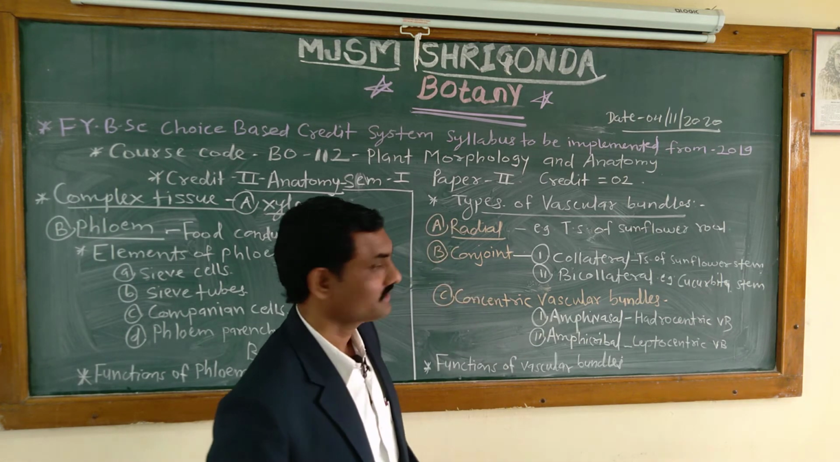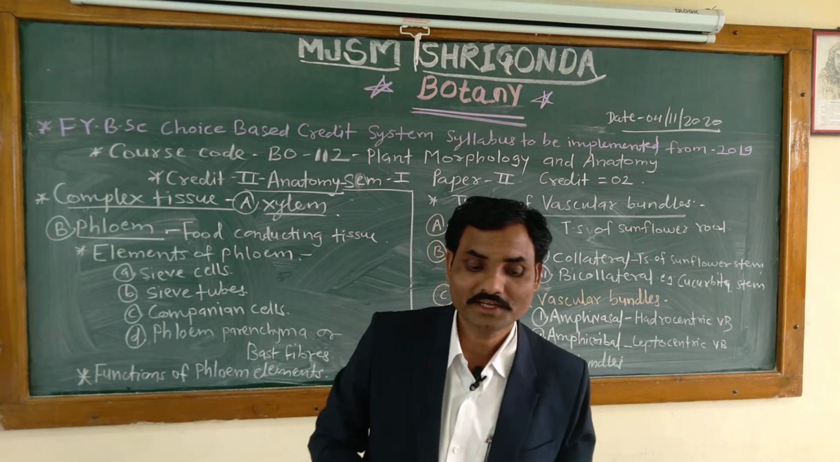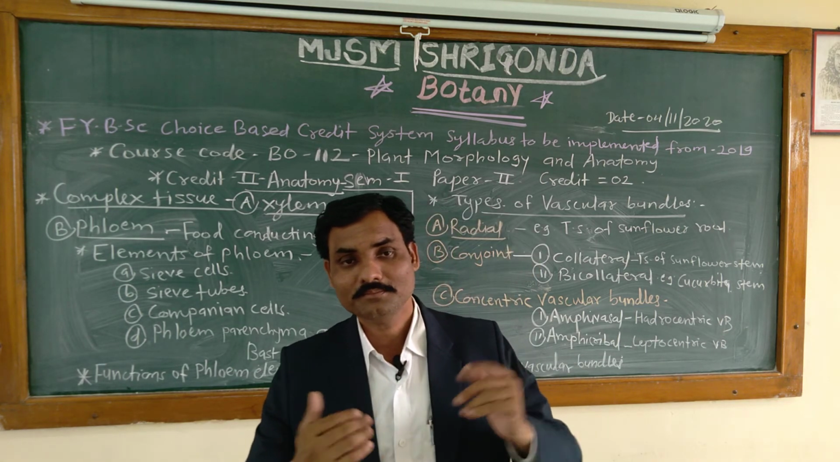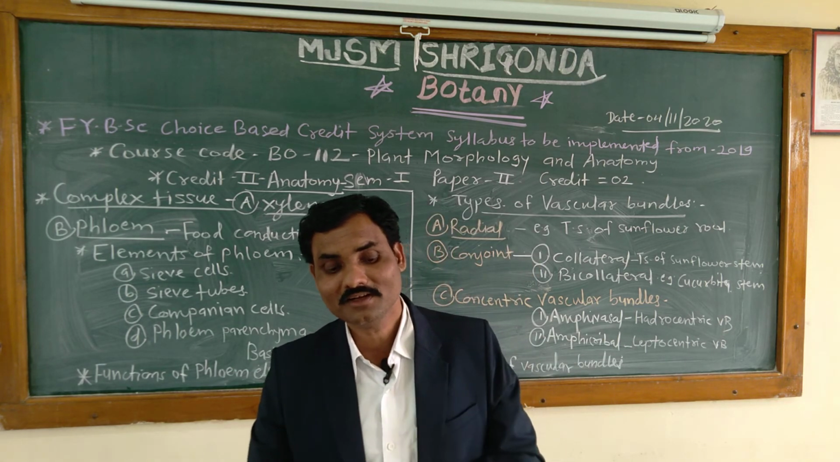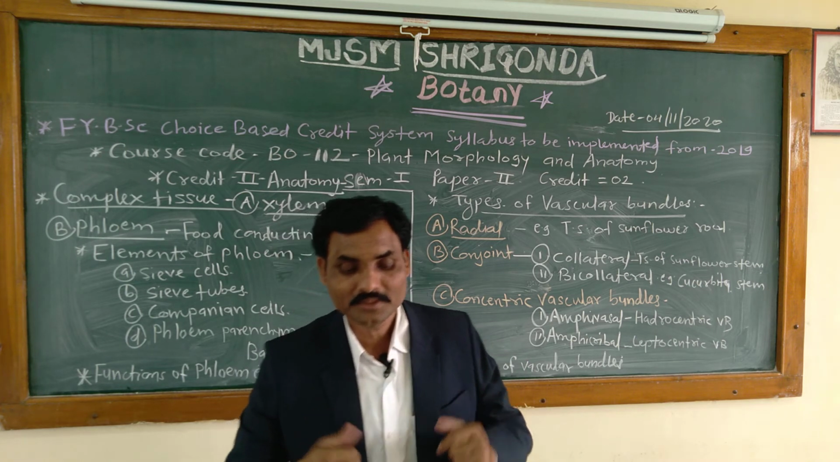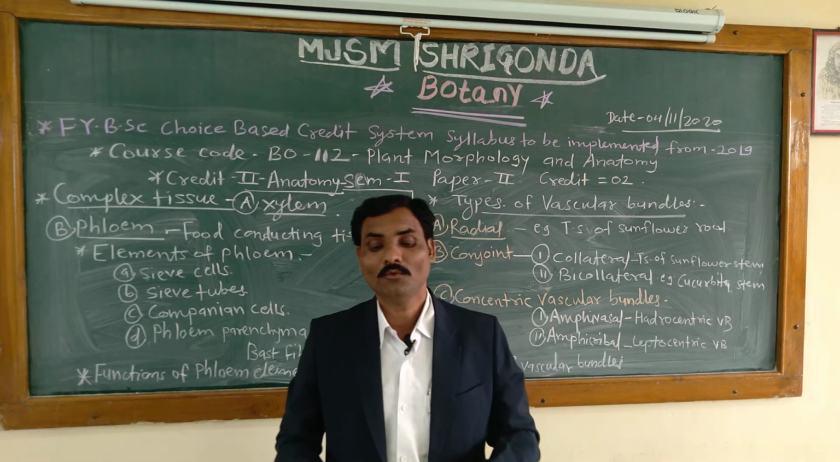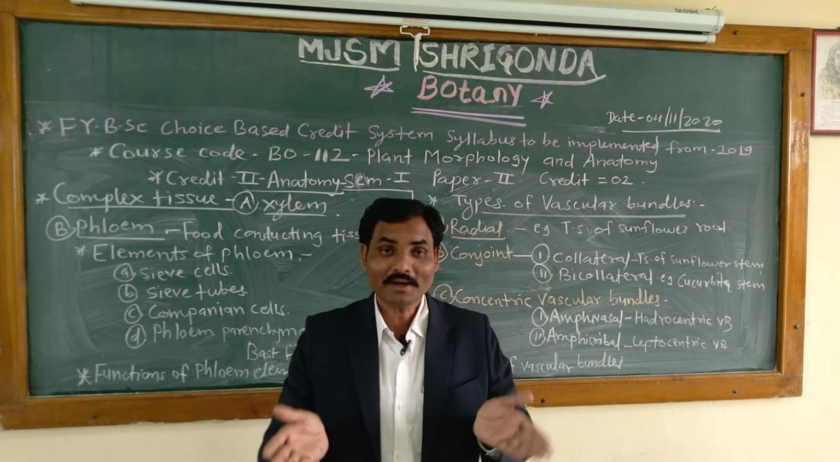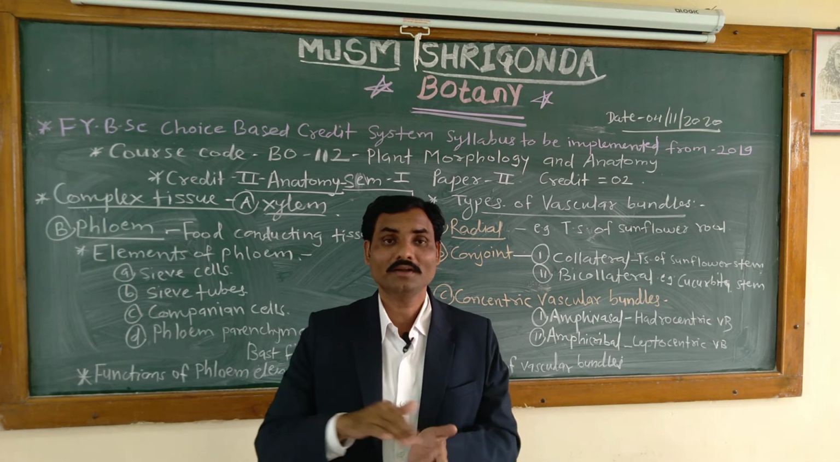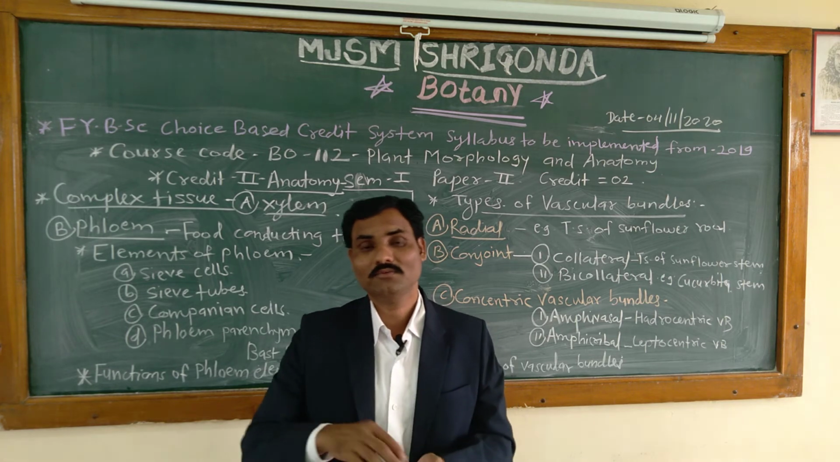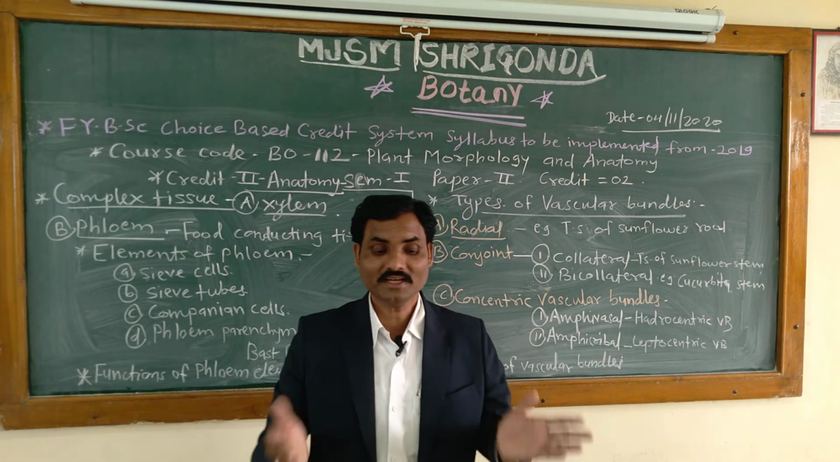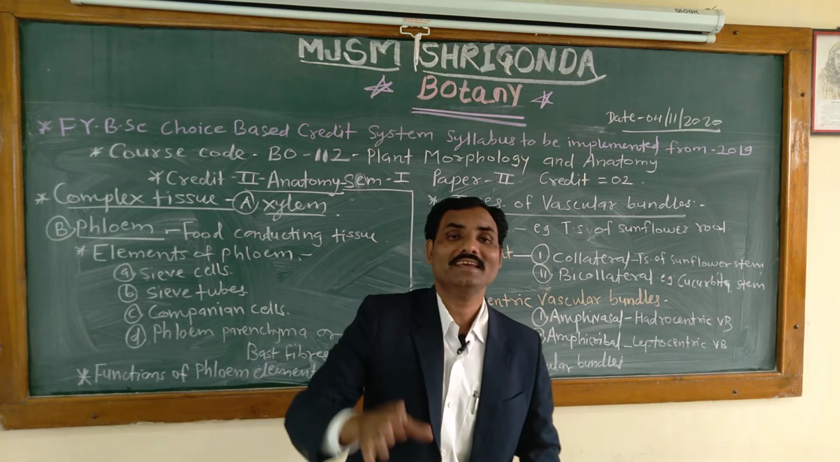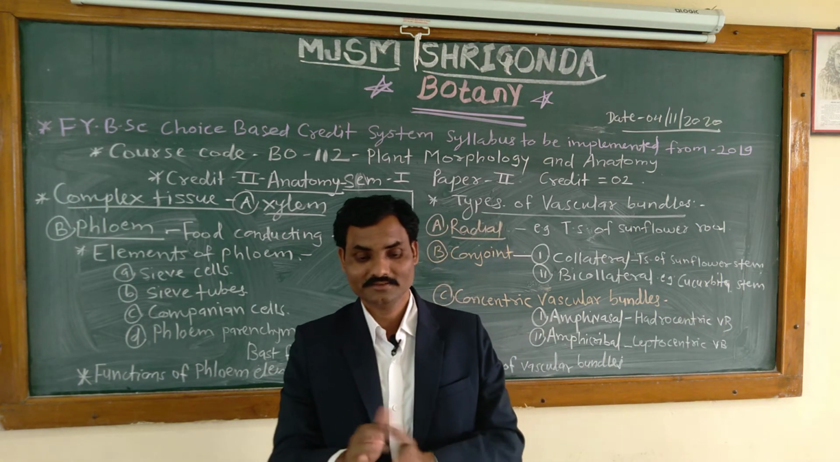Then another is the conjoint, the second type. What is the arrangement of the vascular bundles in this type? Xylem and phloem occur side by side. Side by side means one time xylem, one time phloem, on the same radius. On the same radius, once this and once that.